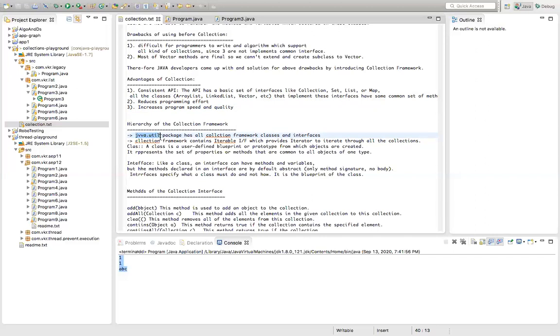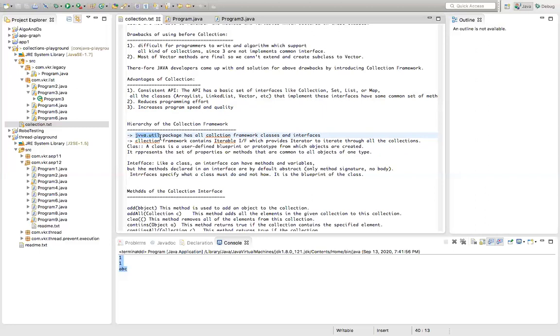That is called class. What is interface? Interface is like a class. It is also a set of methods and variables, but in the interface, all the methods are abstract methods. What is abstract method? The method is not having any body. The method is having only the declaration. So those methods we call abstract methods.